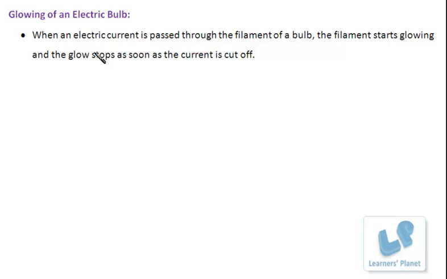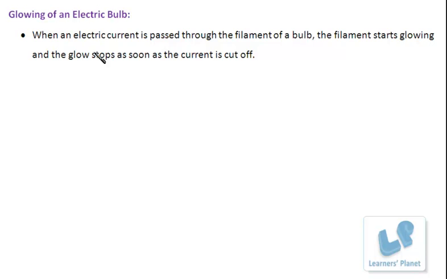So I can just say that a physical change is a change in shape, size, appearance of a substance. There is no chemical change, that is, the composition of the substance remains the same, right? No new substances are formed. I hope you have understood this physical change.